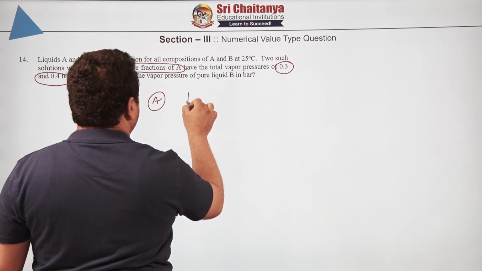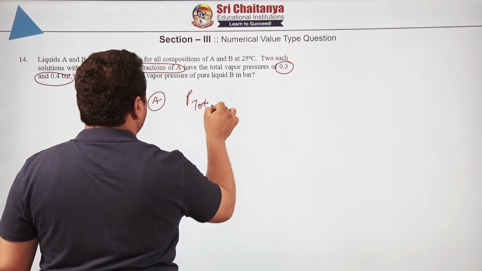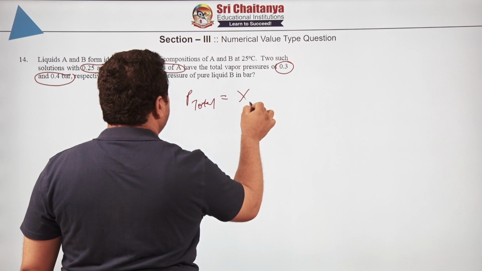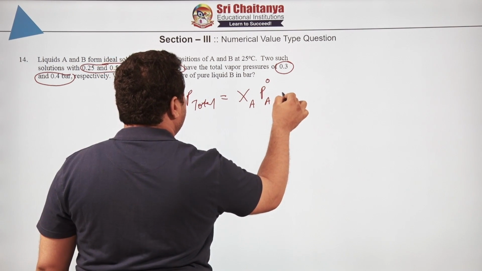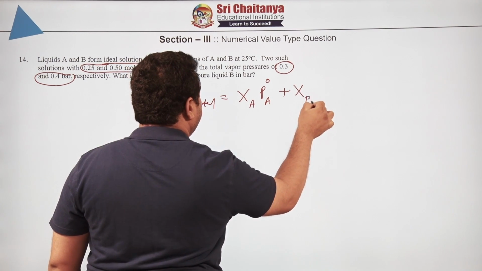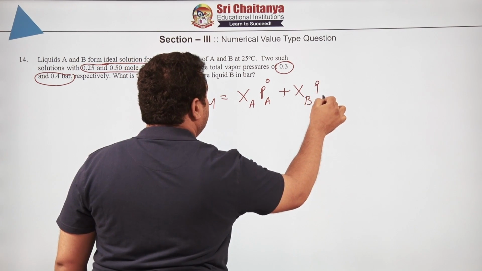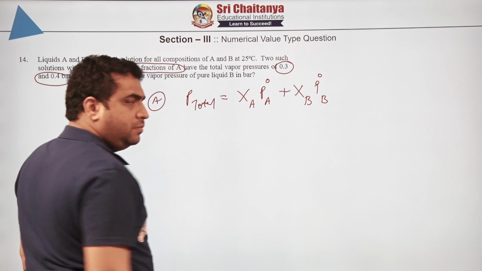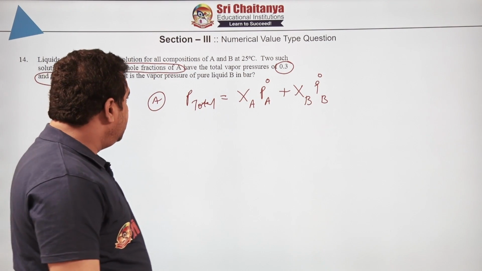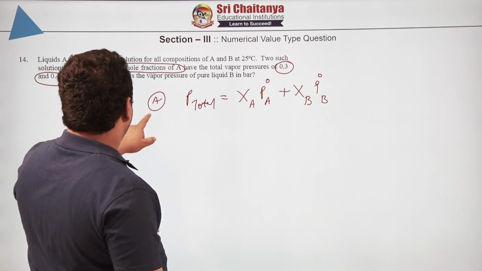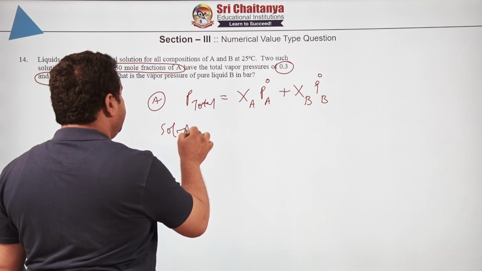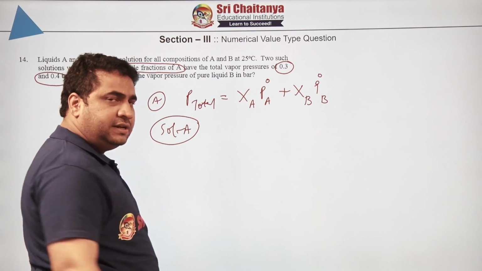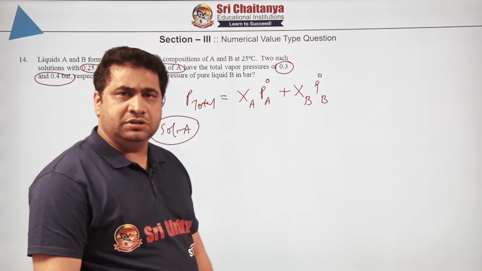So P total is equal to mole fraction of A and pressure of A pure solvent plus mole fraction of B and vapor pressure of the pure solvent, right? Now let us take two solutions he is saying. So let us speak about solution A.